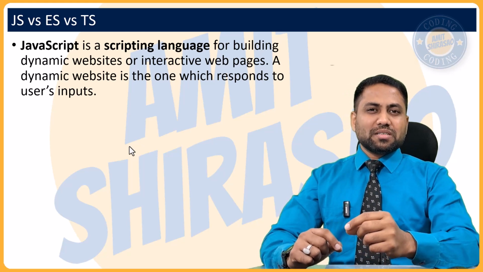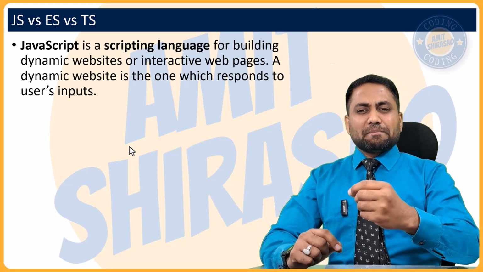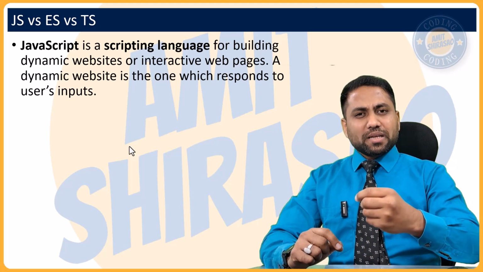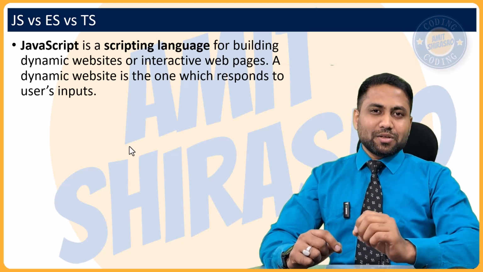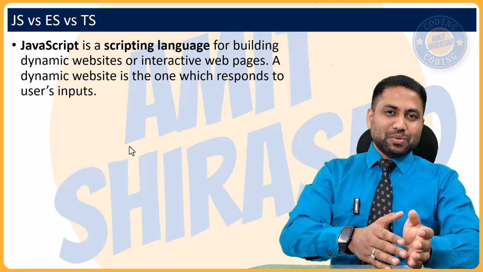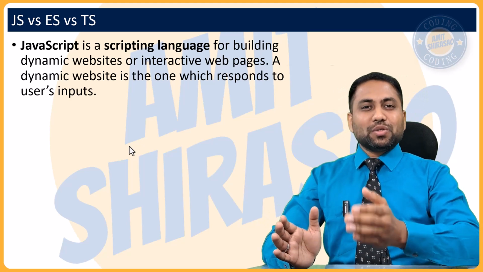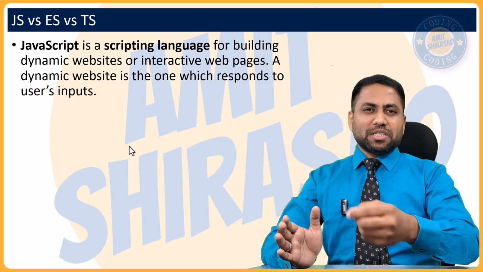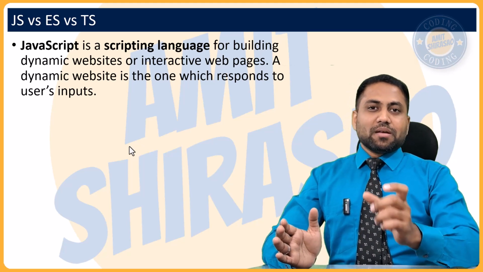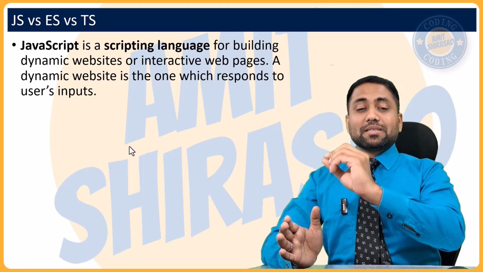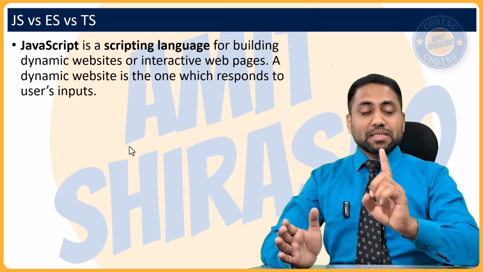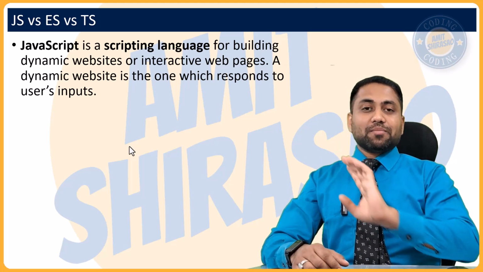So just in time compilation means you compile it while you're using it. You don't compile first and then you use it. You compile it while you're using it. This is also called interpretation. So you interpret line by line. Those kinds of languages are called scripting languages. So JavaScript is a scripting language used to build dynamic websites.